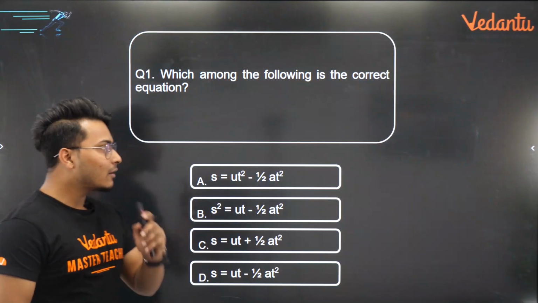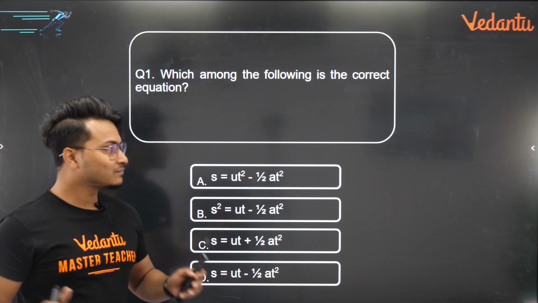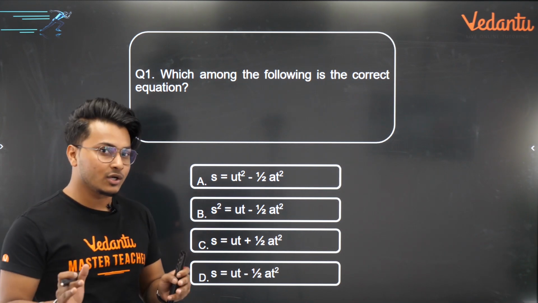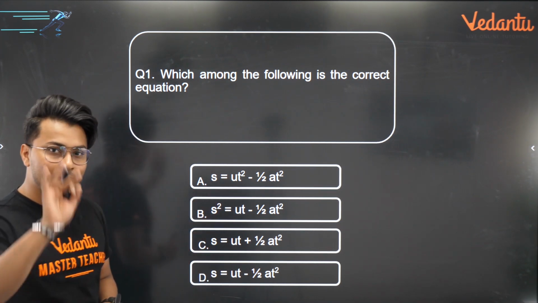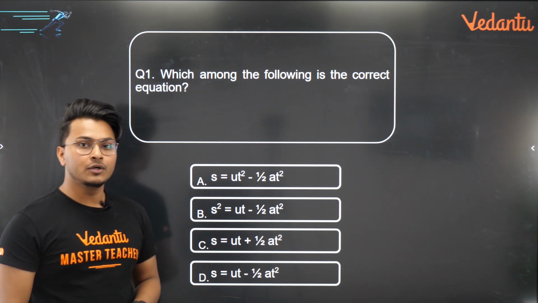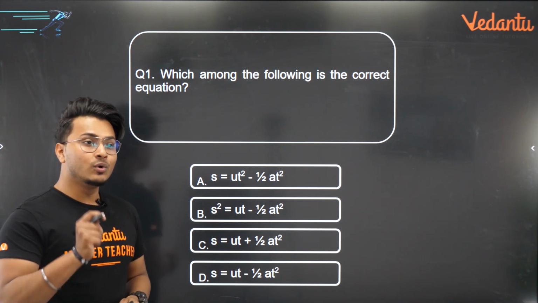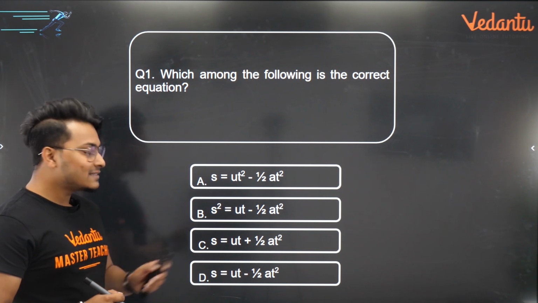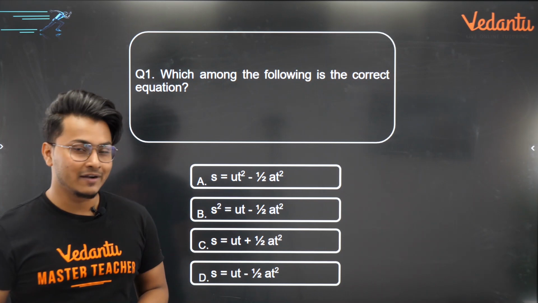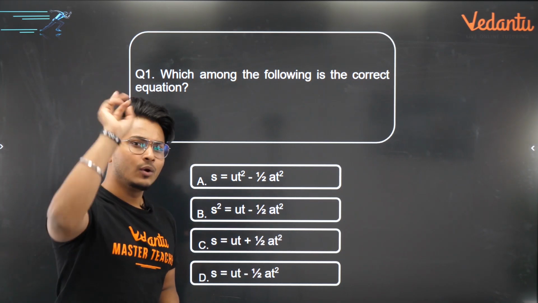Let's go ahead. Here is the first question in front of you, a very simple question. Which among the following is the correct equation? Out of all these 4 equations, which one do you think is the right equation when it comes to the equations of motion? There are 3 basic equations. So which is the right equation? Option A, S is equal to ut square minus half at square. Option B, S square is equal to ut minus half at square. Option C, S is equal to ut plus half at square. And option D, S is equal to ut minus half at square. What's the answer? Your time ends in 5, 4, 3, 2, 1.